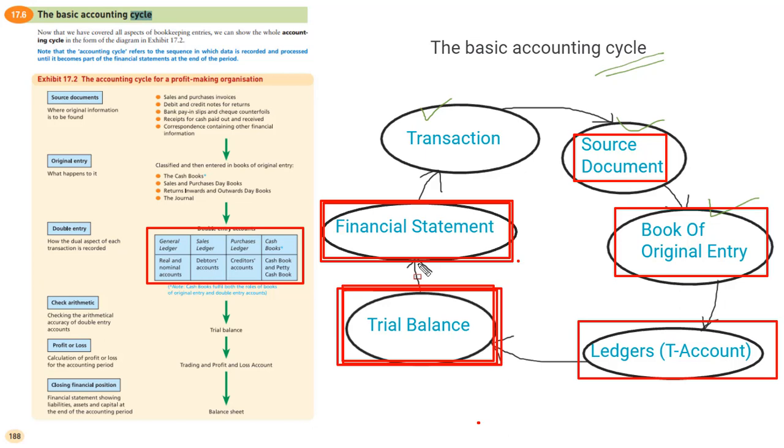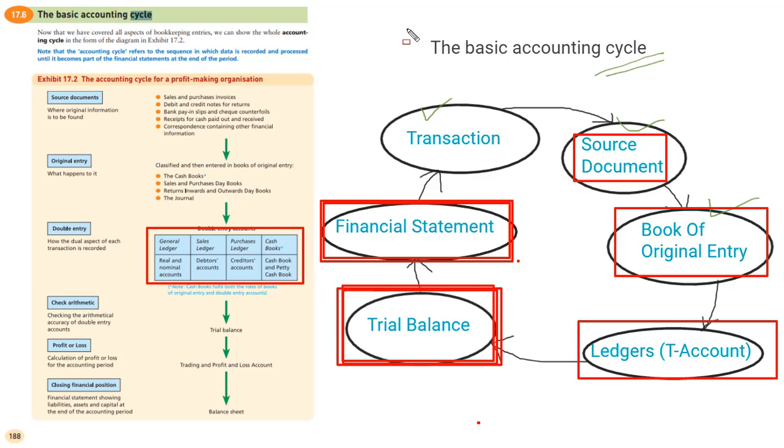And on the other hand, after creating the profit and loss account, we can know the performance of the organization, how much profit or how much loss has occurred during the period of the transactions. So this is how the accounting cycle actually works.